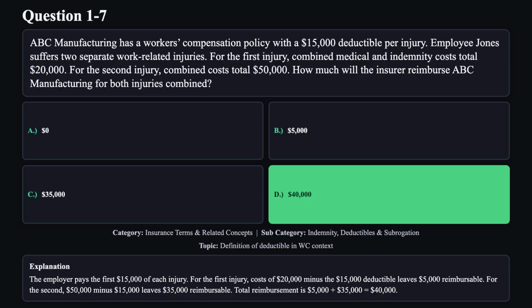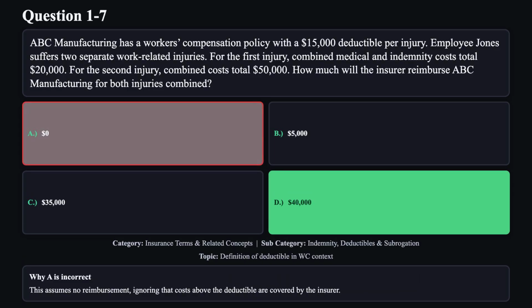The employer pays the first $15,000 of each injury. For the first injury, costs of $20,000 minus the $15,000 deductible leaves $5,000 reimbursable. For the second, $50,000 minus $15,000 leaves $35,000 reimbursable. Total reimbursement is $5,000 plus $35,000 equals $40,000.